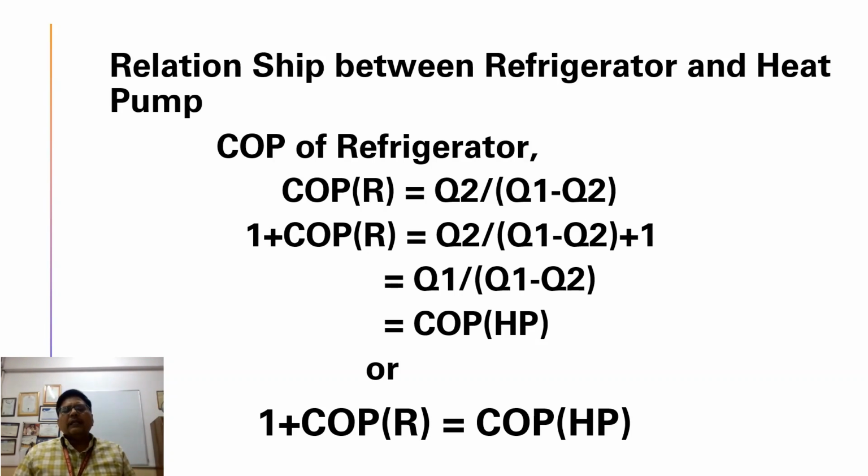So we can conclude that 1 plus COP refrigerator equals COP heat pump. So this is the relationship of coefficient of performance of refrigerator and coefficient of performance of heat pump. It shows that refrigerator COP is always less by unity than the COP of a heat pump.